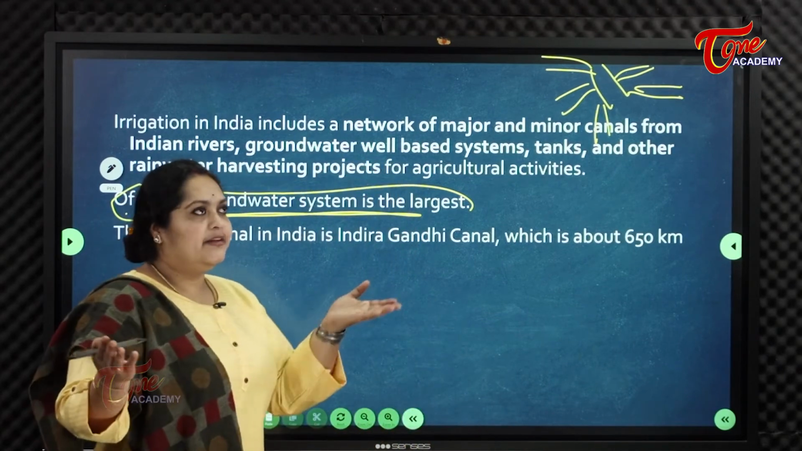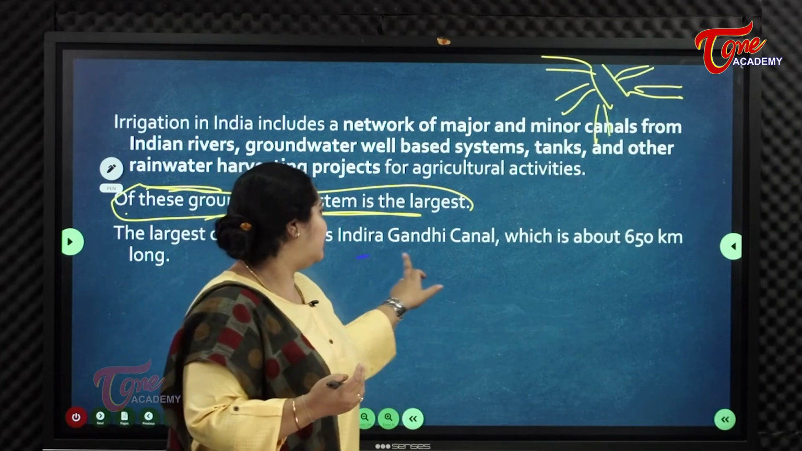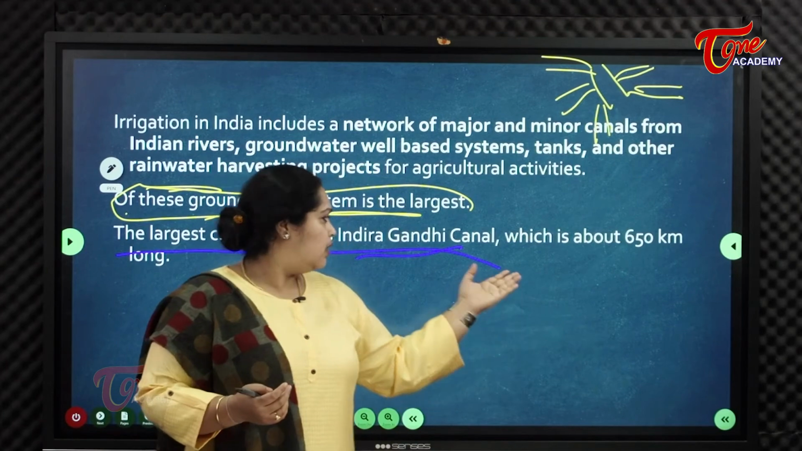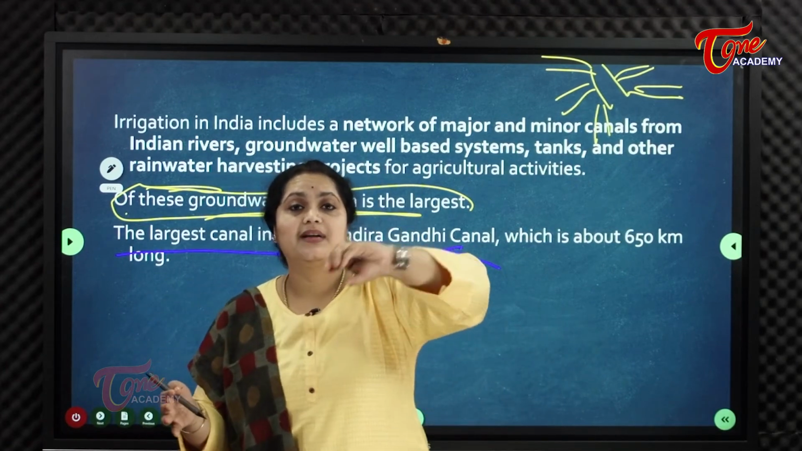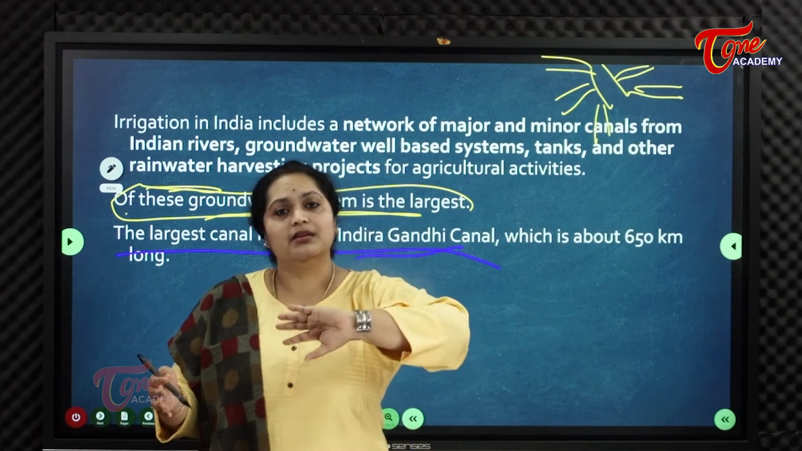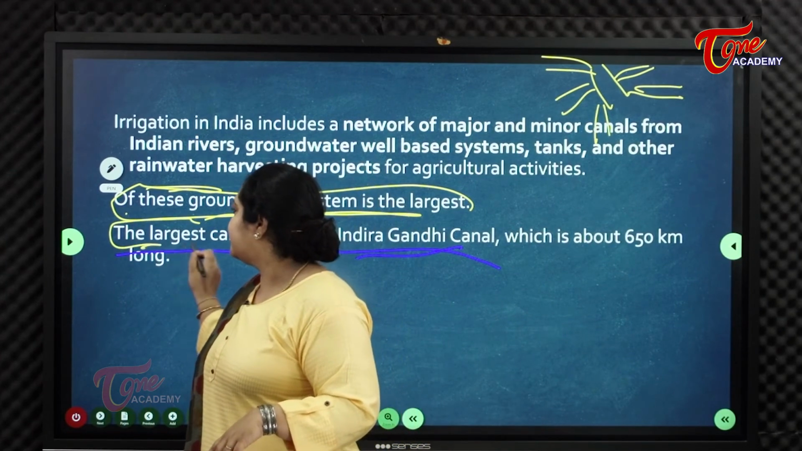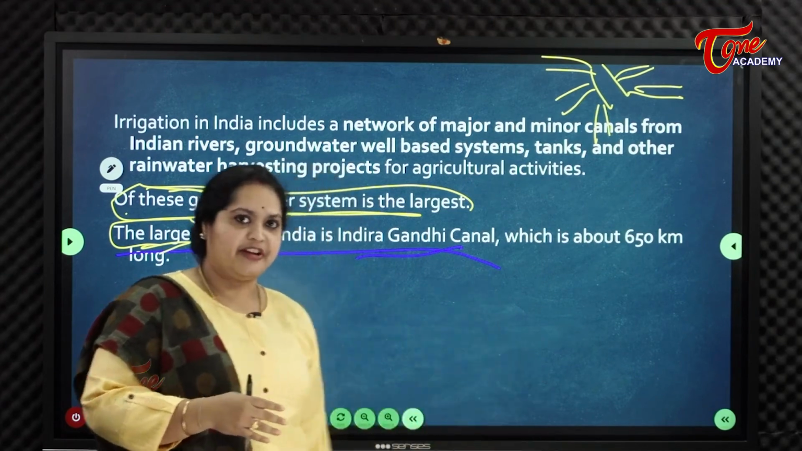We know that in India, the Indira Gandhi Canal is the largest canal, which is about 650 kilometers long. It drains almost all of Rajasthan. So that is 650 kilometers long. The largest canal for irrigation purposes is the Indira Gandhi Canal.